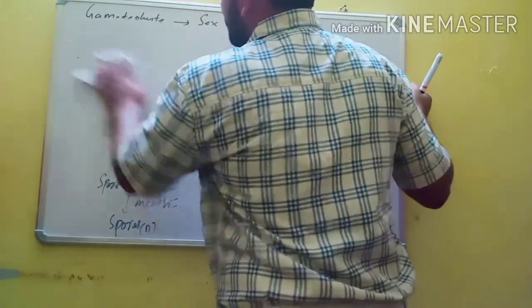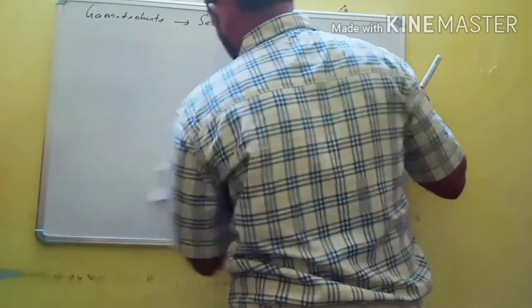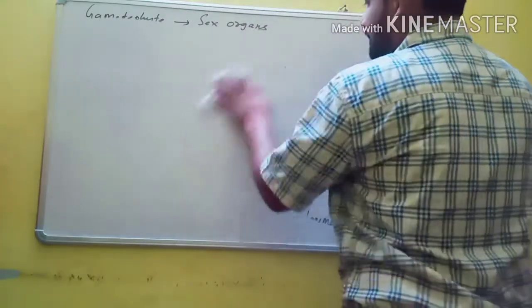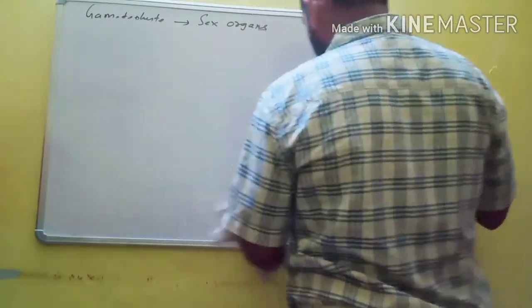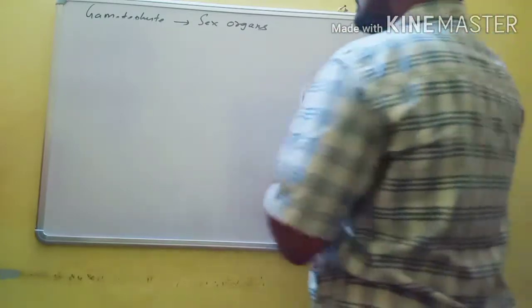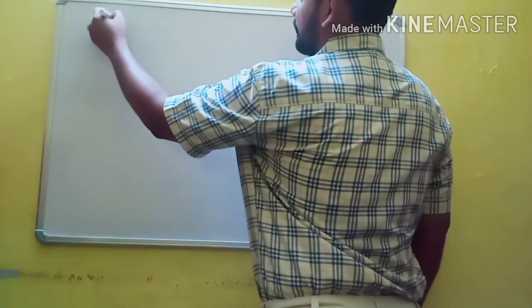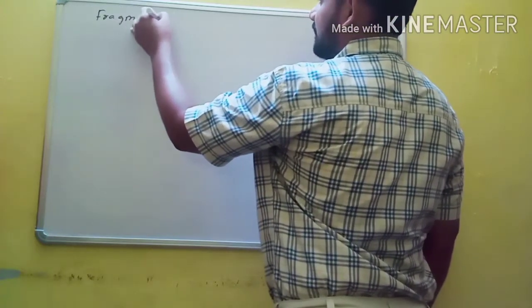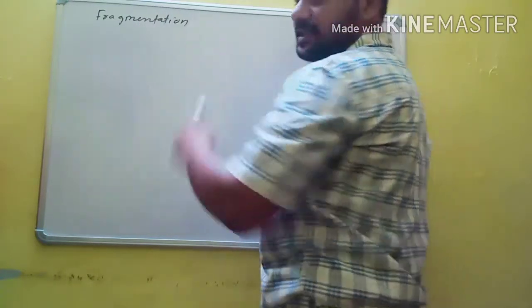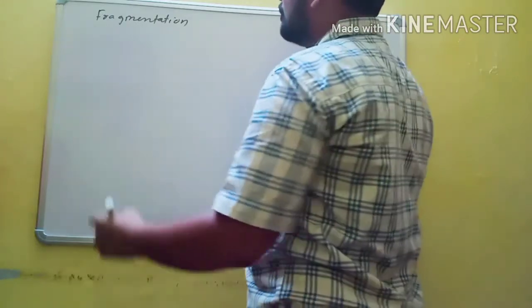This is the method of sexual reproduction. They also reproduce vegetatively, by means of fragmentation. In fragmentation, the plant body breaks into one or more fragments, and each fragment develops into a new individual.